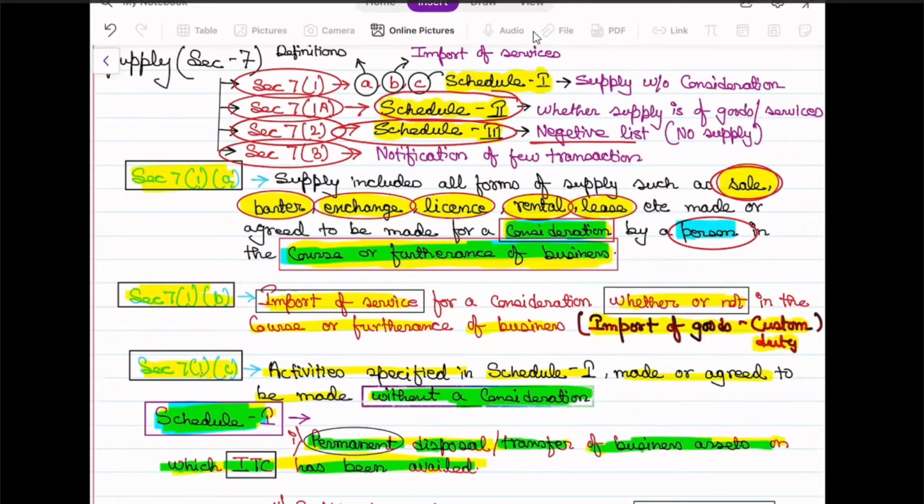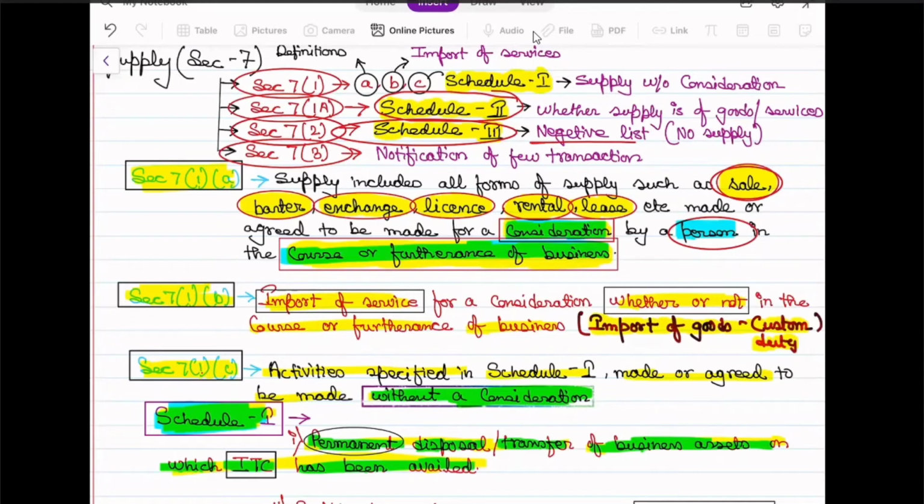There we see that it includes sale, barter, exchange, license, rental, lease, disposal, etc., made or agreed to be made. The important parts are that consideration has to be there, and it should be in the course or furtherance of business. On that, we have seen many examples of how things are treated as a supply.